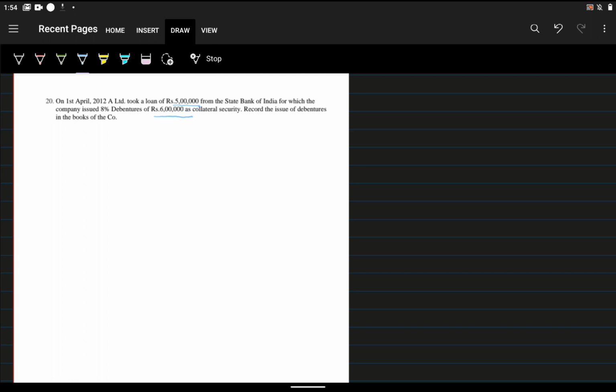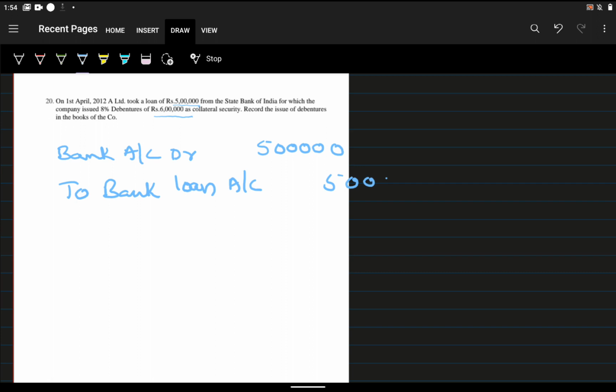At the time of taking the loan, only two journal entries are there. At the time of taking the loan, we will write bank account debit to bank loan account, 5 lakh, as we are taking a loan of 5 lakh.